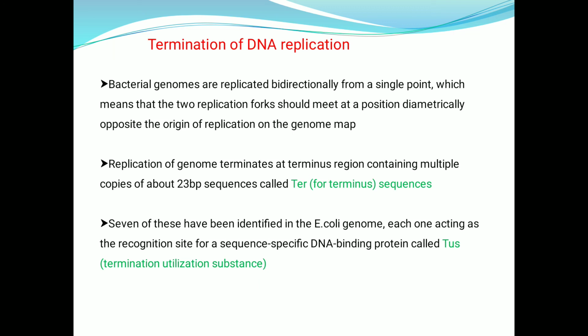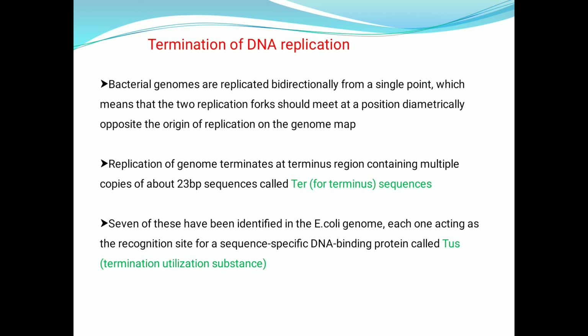And the replication of the genome terminates at a terminus region containing multiple copies of about 23 base pair sequences called TER sequences, TER for terminus, and 7 of these have been identified in the E. coli genome, each one acting as the recognition site for a sequence specific DNA binding protein called TUS protein. Those are called terminus utilization substance.